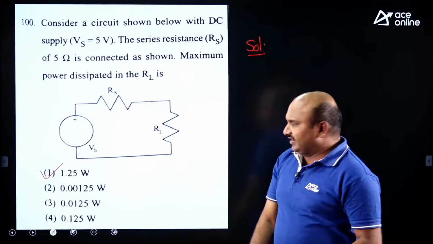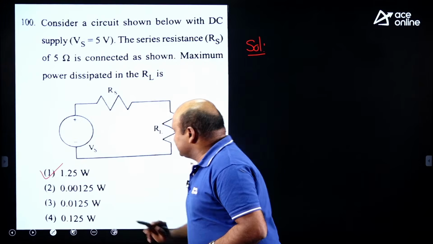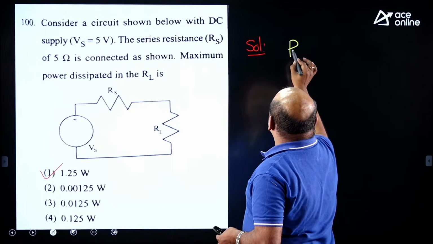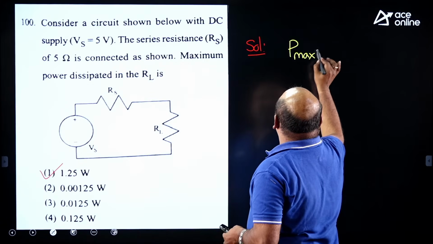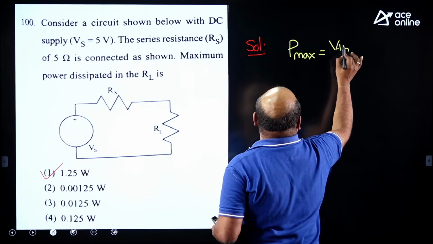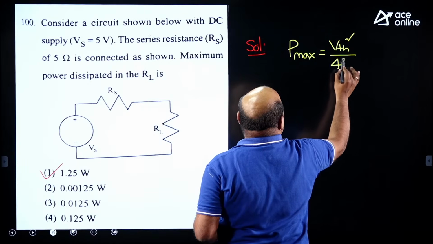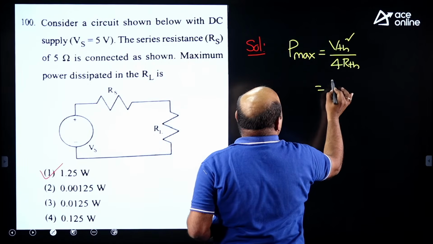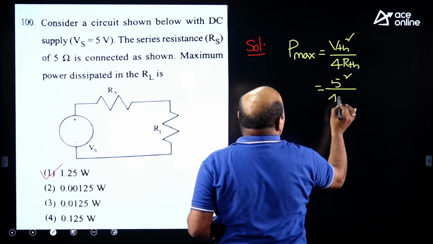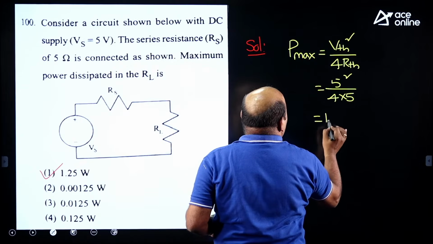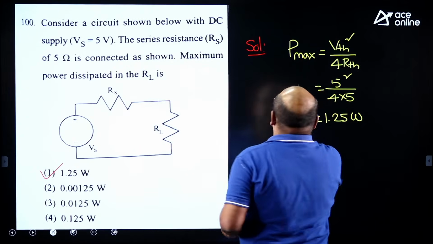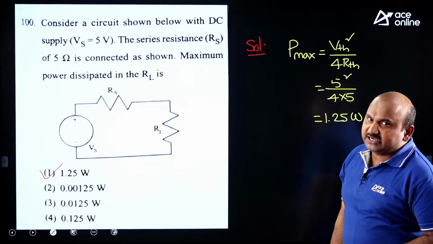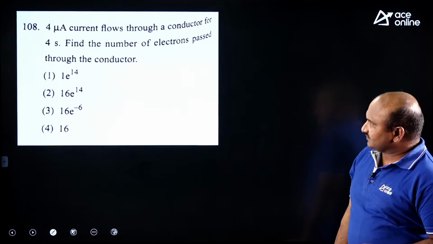You need not go for any calculations, right? This is very simple. That's why the standard formula for P maximum which we have taken in class is V Thevenin square by 4 times R Thevenin, which is 5 square by 4 into 5, which is 1.25 watts. Very simple, right? Now let me take the next one.